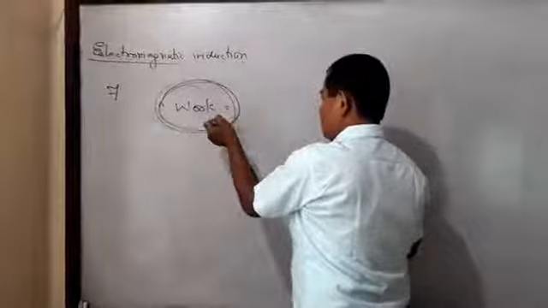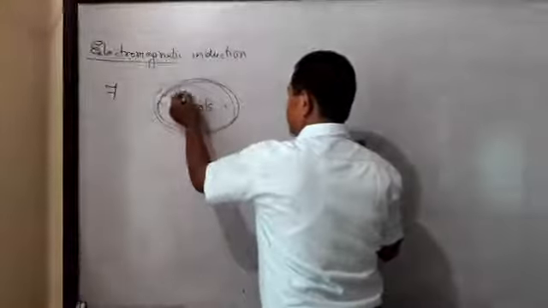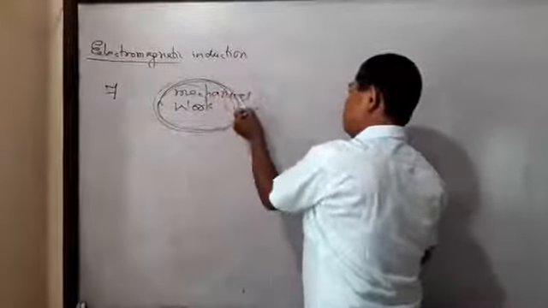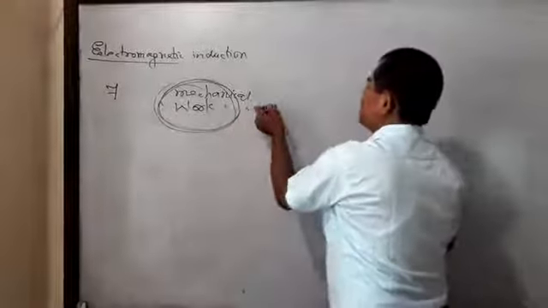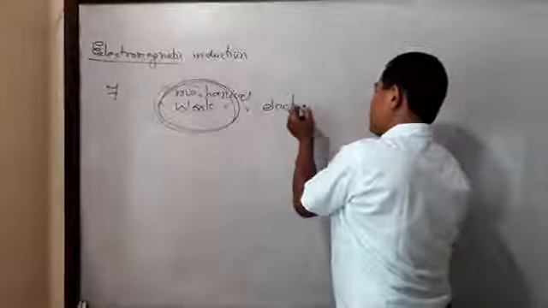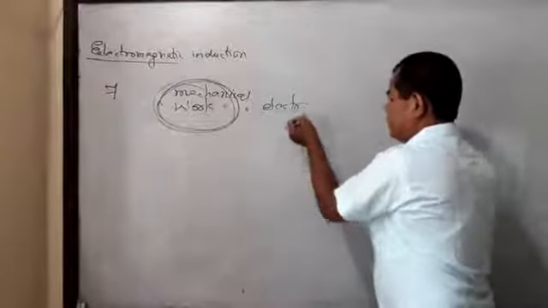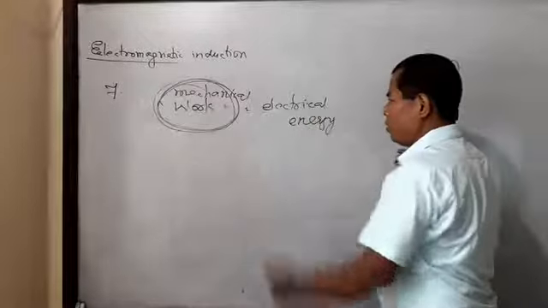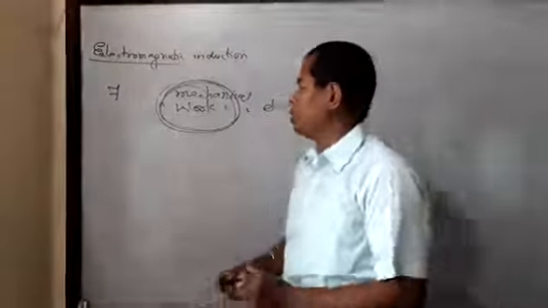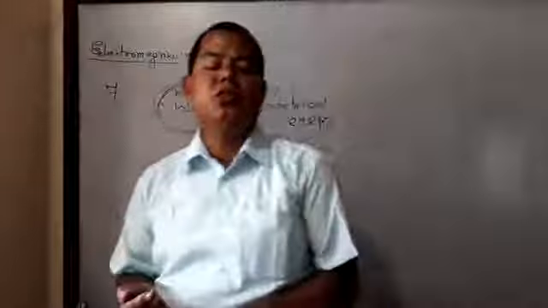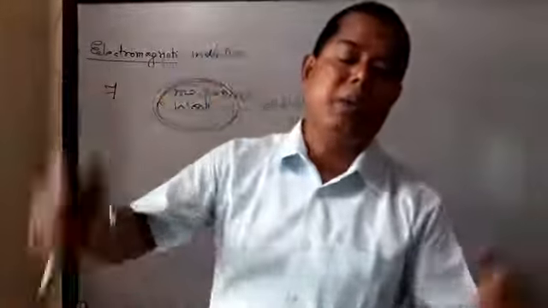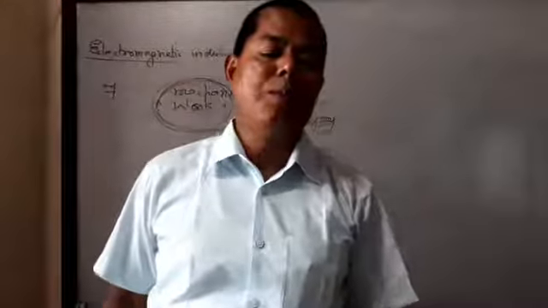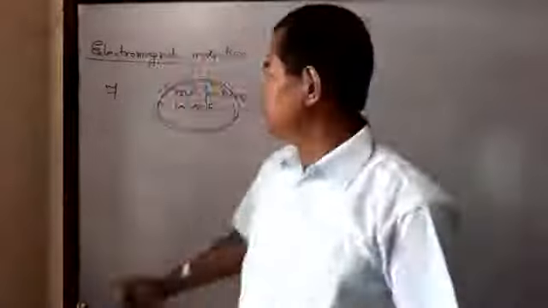This mechanical energy is converted into electrical energy. That's why this law is according to conservation of energy. Energy can neither be created nor destroyed, but can be changed from one form to another. That is the answer.